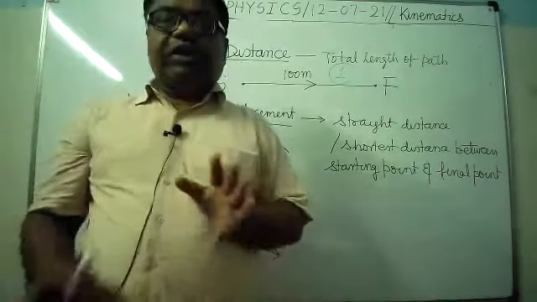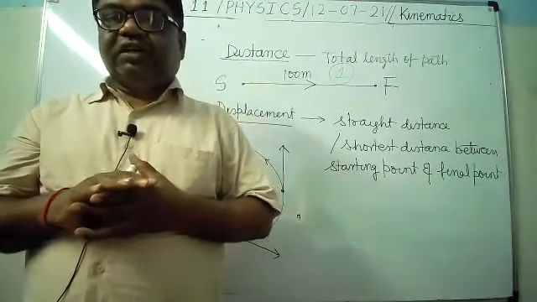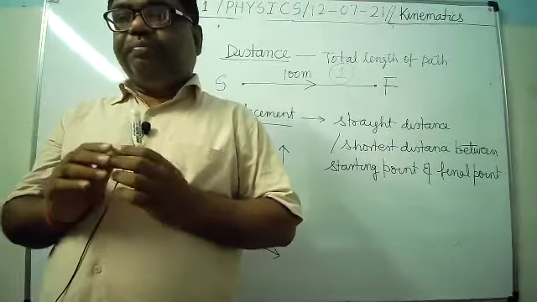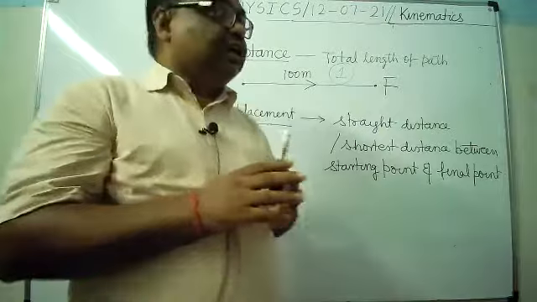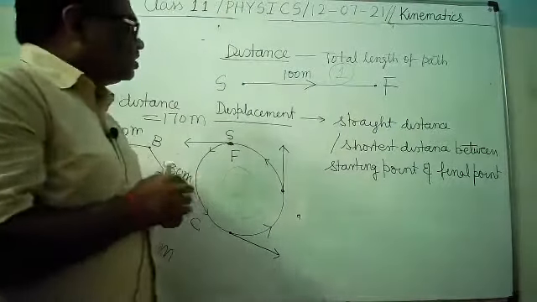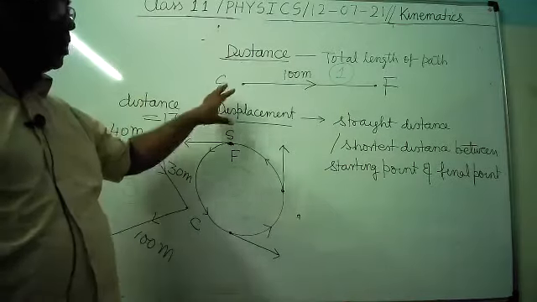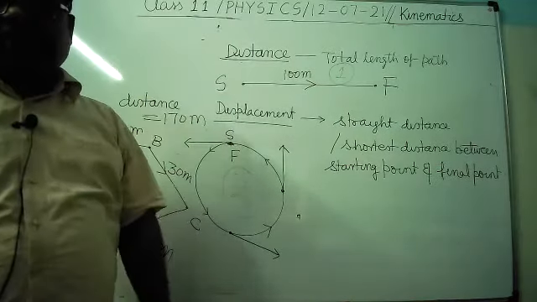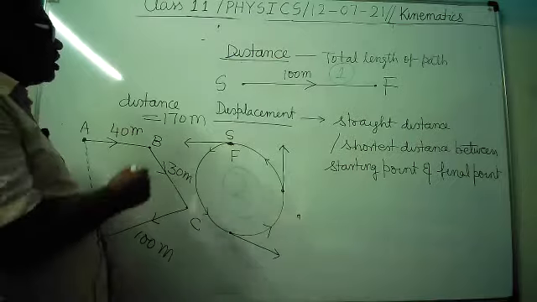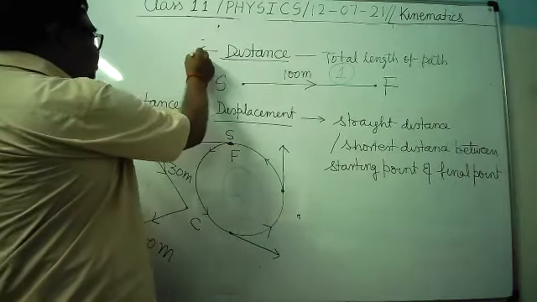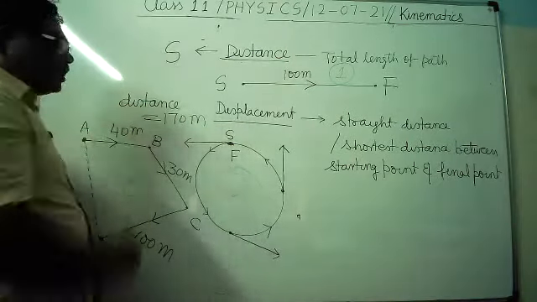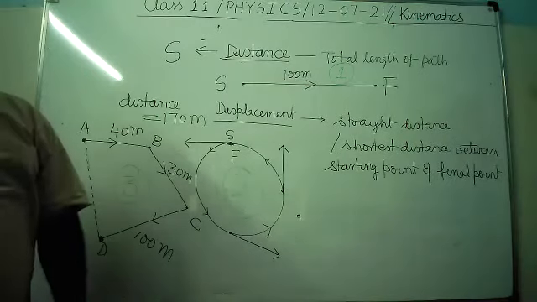Now, what is the unit of distance and displacement? So, SI unit of both is meter. It's clear? Now, one more thing. Distance is a scalar quantity, while displacement is a vector quantity. Both are represented by symbol S, but here it will be represented like this because it is a scalar.